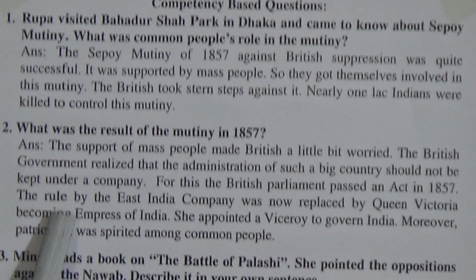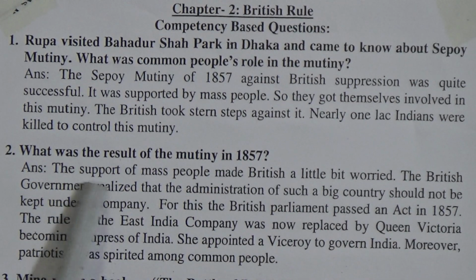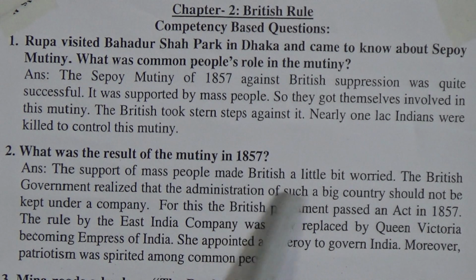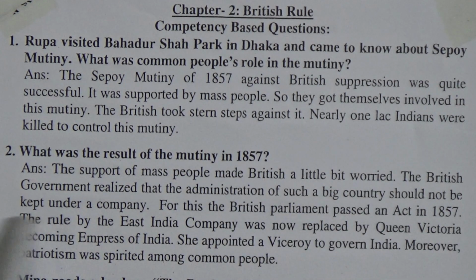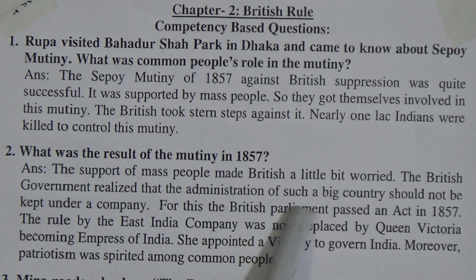Okay, I repeat the answer again. The support of mass people made British a little bit worried. The British government realized that the administration of such a big country should not be kept under a company. For this, the British Parliament passed an act in 1857. The rule by the East India Company was now replaced by Queen Victoria, becoming Empress of India. She appointed a viceroy to govern India. Moreover, patriotism was spread among common people.